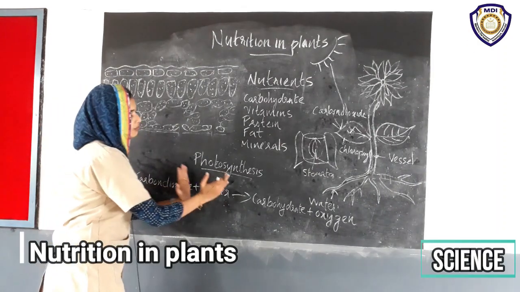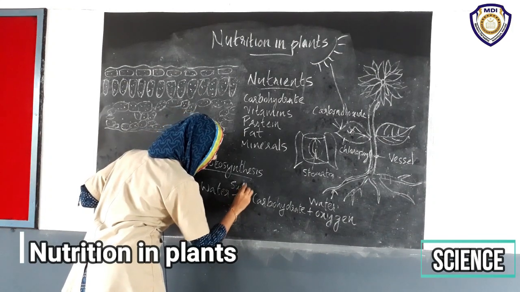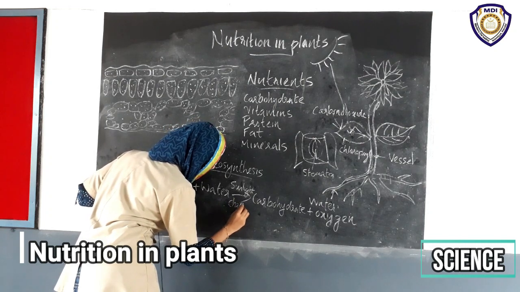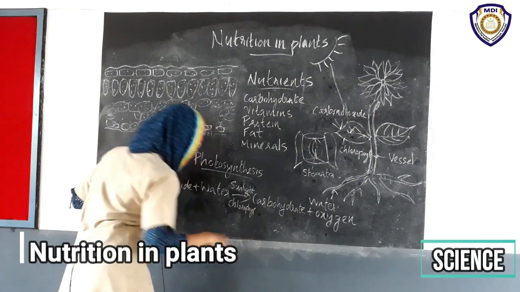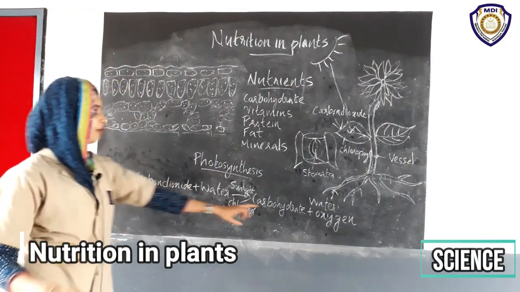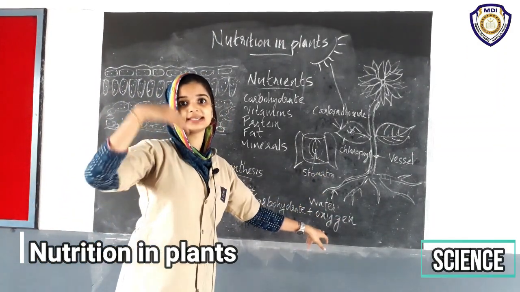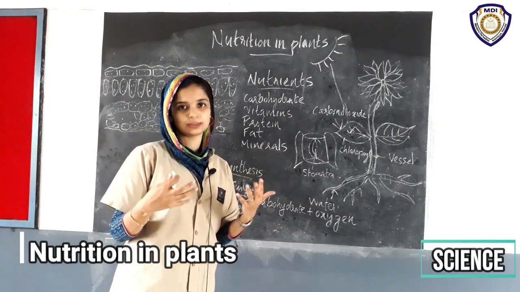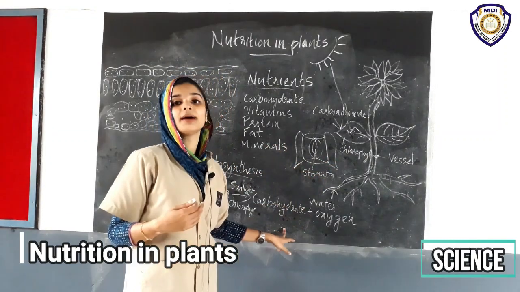Carbon dioxide plus water in the presence of sunlight. Also we need chlorophyll. In the presence of sunlight and chlorophyll, carbon dioxide and water combine to form carbohydrate and also form oxygen. This oxygen is released out through the stomata and we take it for respiration. We need oxygen for respiration, that is given by plants.